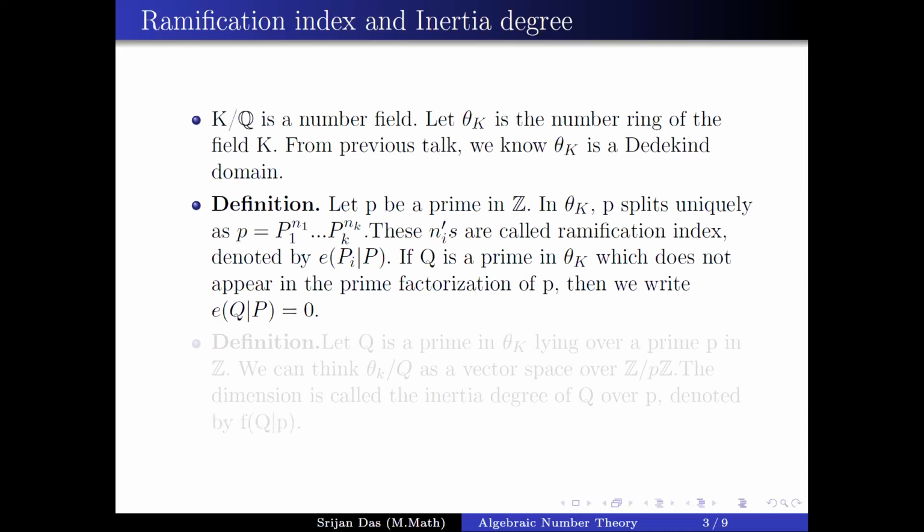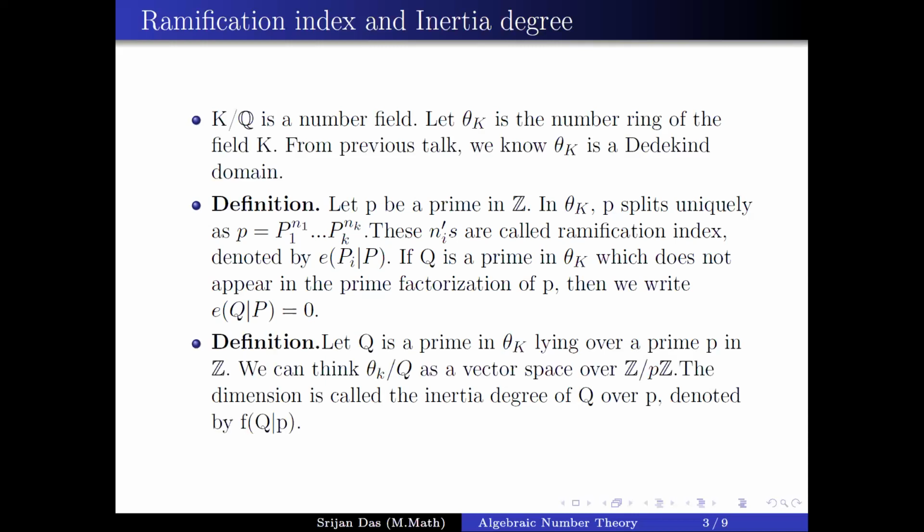And of course, if q is a prime which doesn't appear in the factorization of p, which means that if you take q intersected with Z, that is not p, then you just say that the ramification index for q, p is 0, the usual thing.